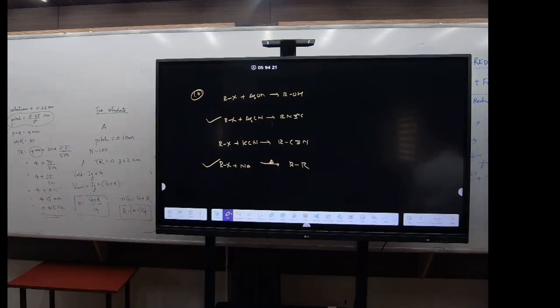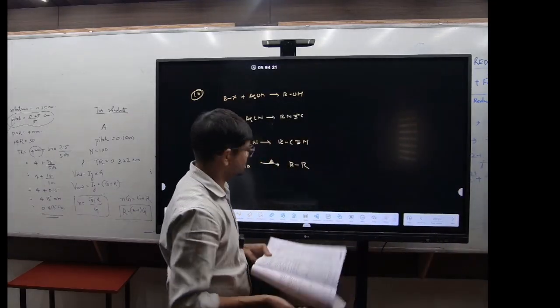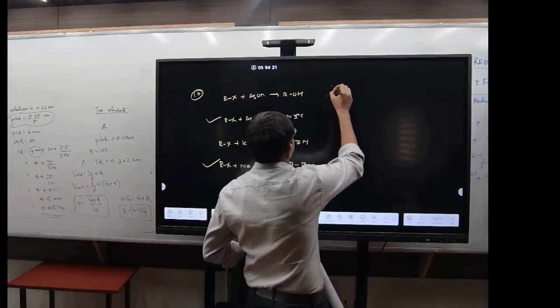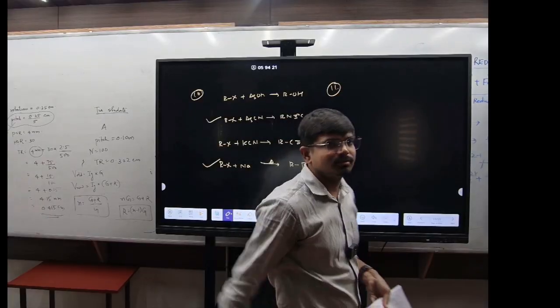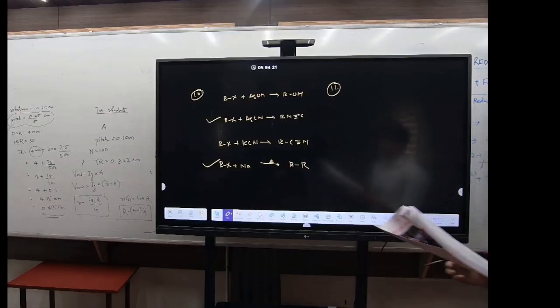Now see here, cycloalkane formed when 1,4-dibromopentane is heated with sodium. First draw the structure of 1,4-dibromopentane. Question number 11. 1,4-dibromopentane, right?